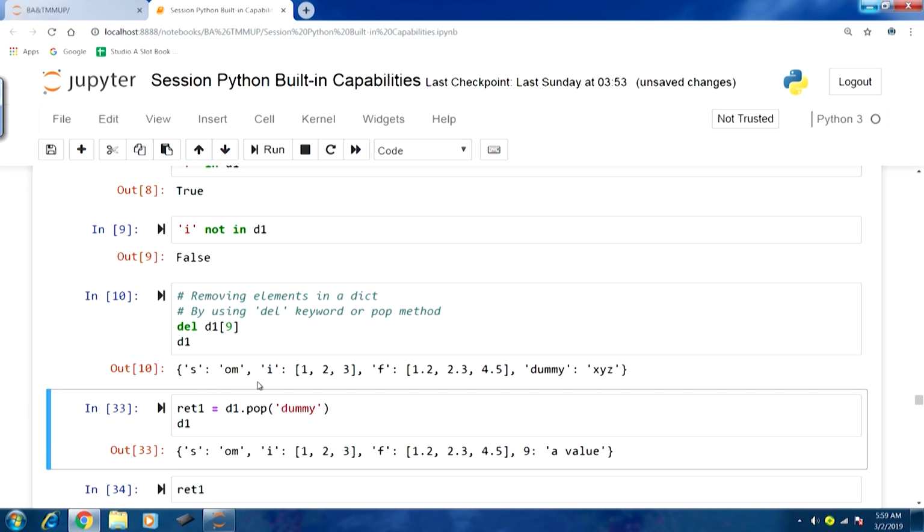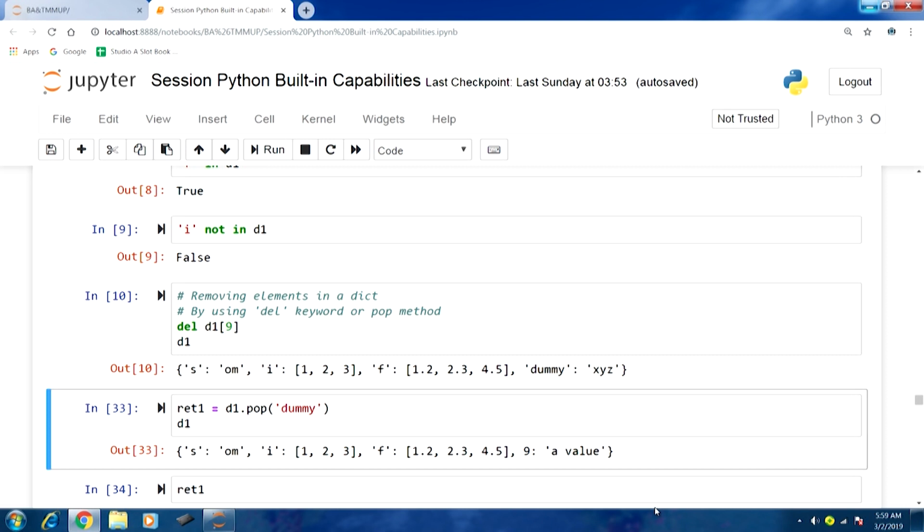So, you can see we have S, I, F and dummy, and after that the last element which was 9, that is missing here. Another way to remove the element is by using the pop method. So, in the next example, we are using the pop method.